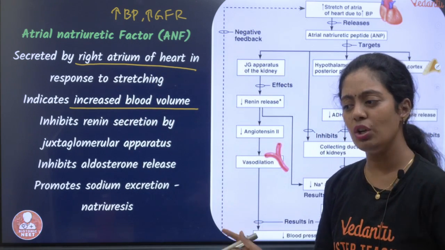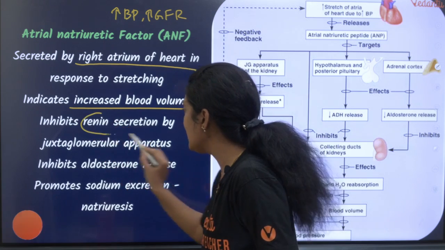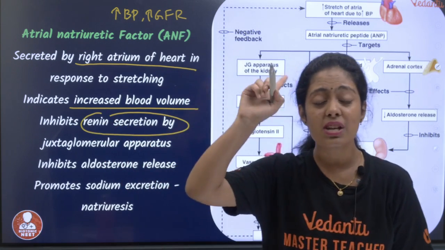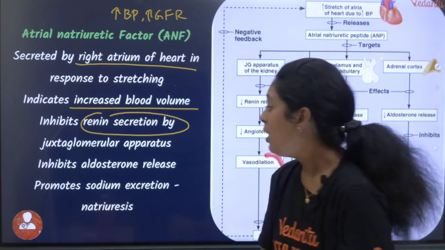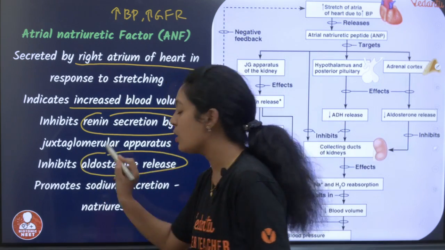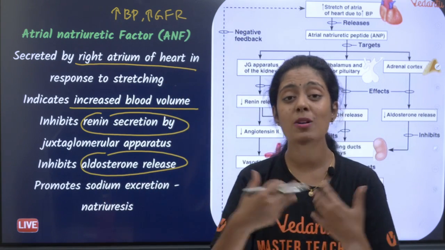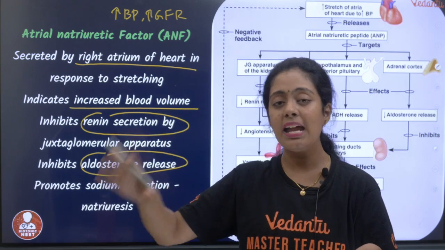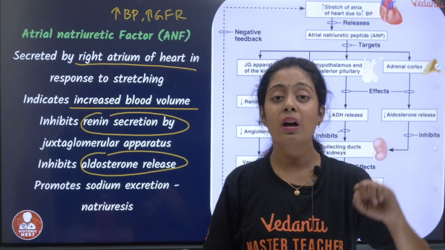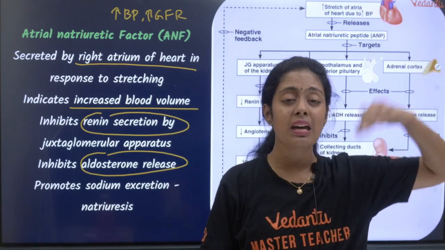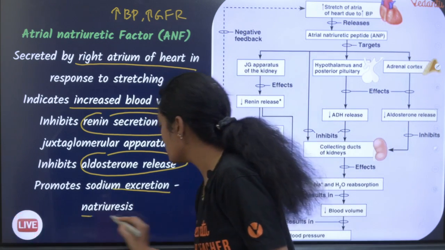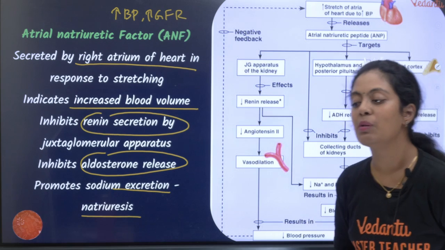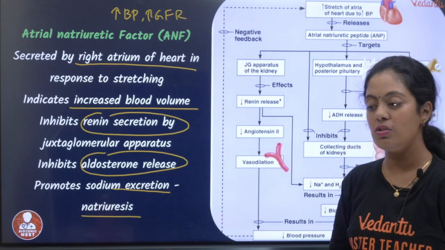So what is this going to do? It is going to inhibit the renin secretion. Correct? My juxtaglomerular apparatus produces renin, and it will inhibit that. It inhibits aldosterone release. Okay, opposite, antagonistic role. So your ANF decreases GFR, while your renin increases GFR. Okay, it promotes sodium excretion and it basically helps in natriuresis.